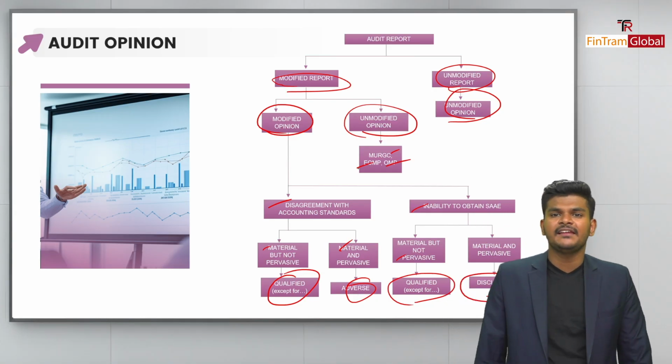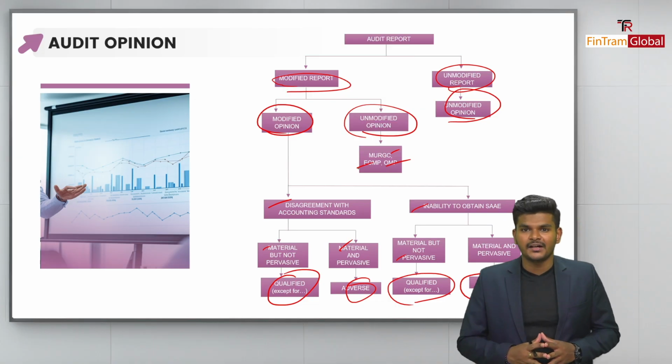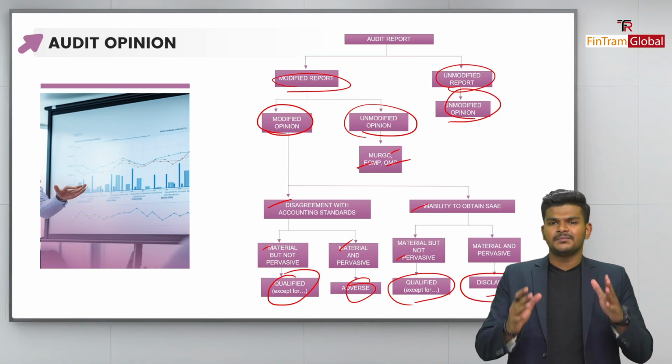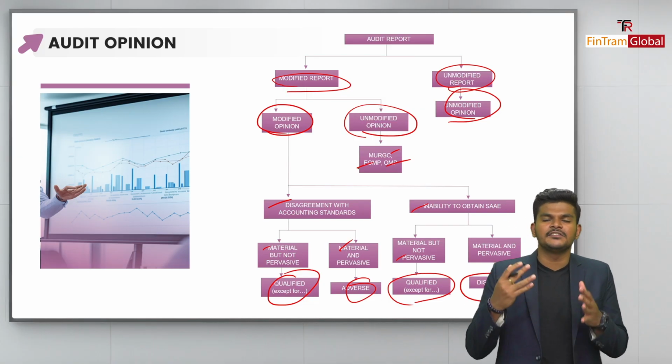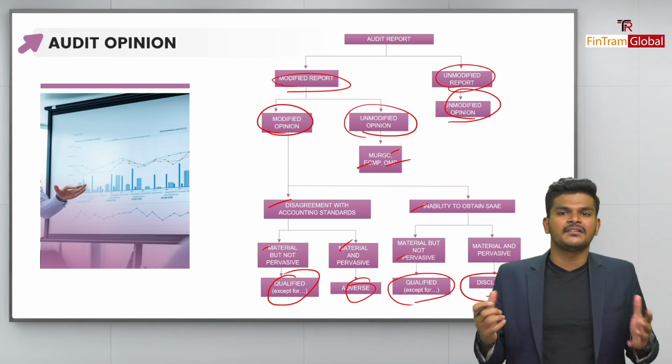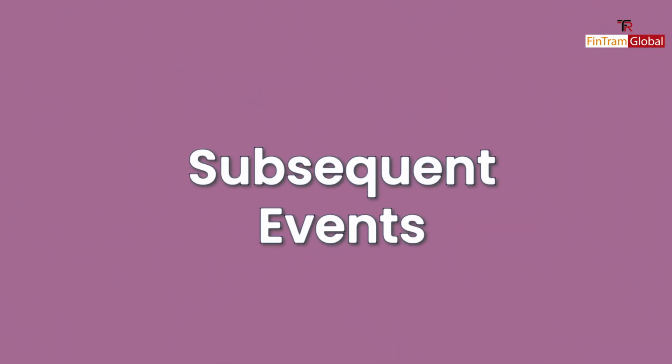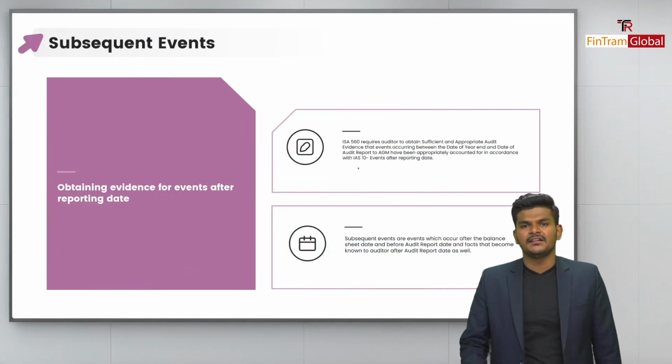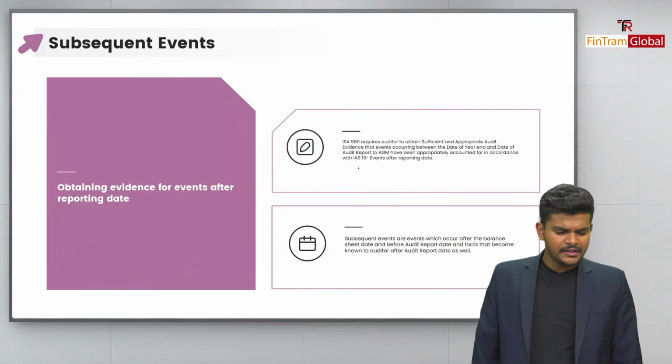Okay, folks, so that's basically what the audit opinion chart is all about. Remember this chart, remember the route, so that you can easily answer those impact on auditor's report questions. Okay, folks, so it's easy 5 marks in the exam, isn't it? So remember that. Now, moving on to the next part, we have another standard.